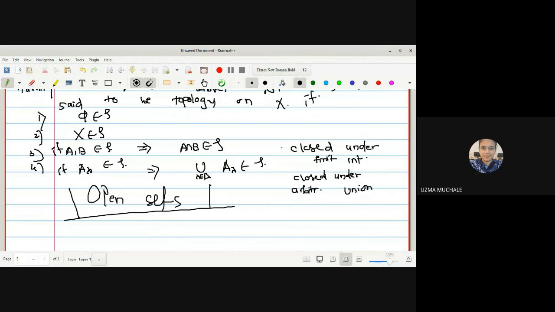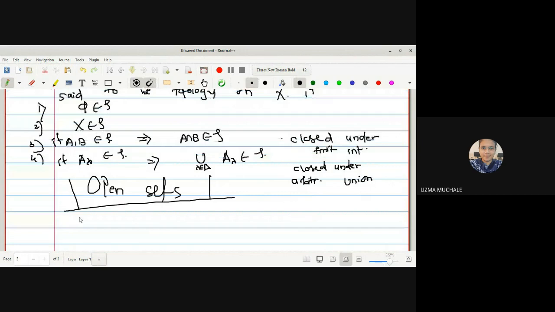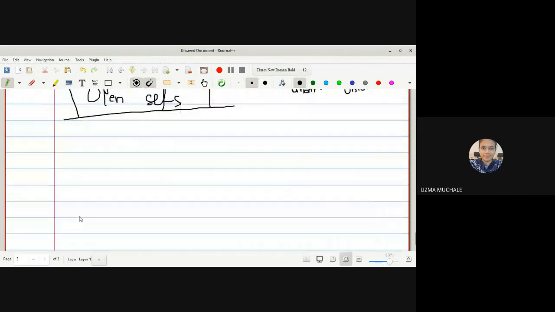Now, these definitions we have written with the help of open sets. The definition of topology can also be written with the help of closed sets. The initial terms are the same, but what is the change? The first and second conditions are also the same, because phi and X are always open as well as closed. Now we are writing the definition of a topology with the help of closed sets. So what will be the change? Instead of having the finite intersection, we will have a finite union of closed sets should be a closed set.